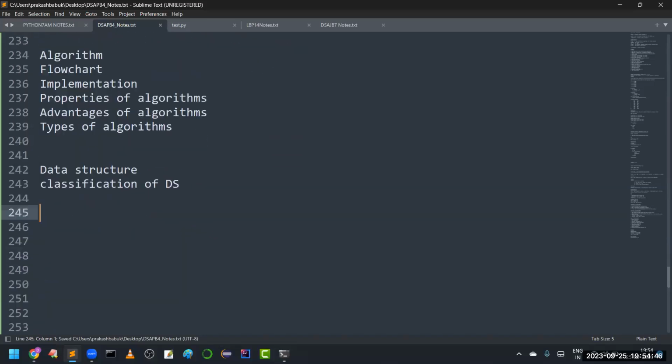Again, one more topic will be there, different approaches to solve any problem. If you are getting any problem, how you are going to solve it, we have some 5 steps. So we will cover these things in tomorrow's session, so that our first unit is going to be finished.